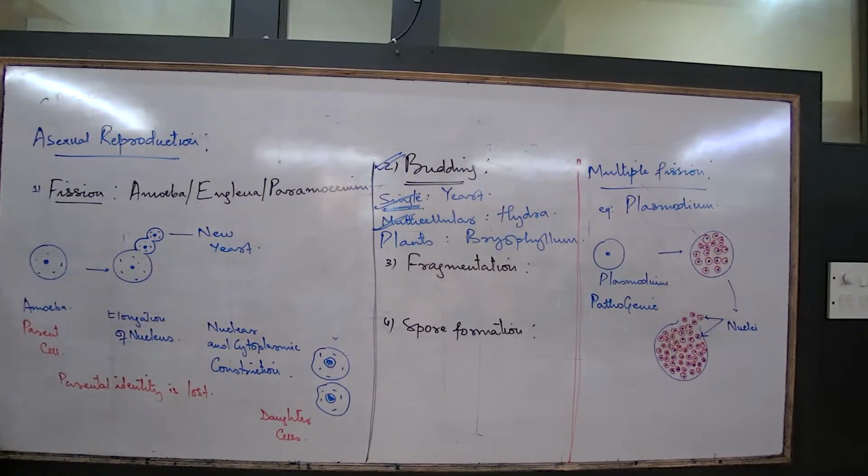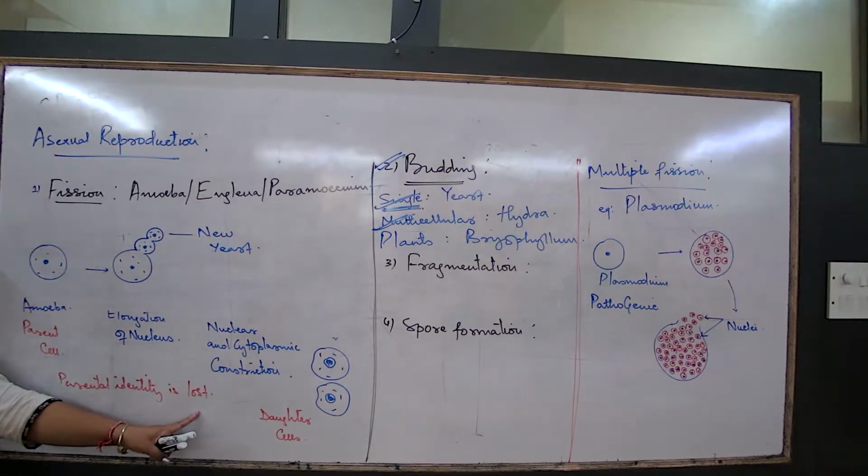We talk about a multicellular organism like hydra, which can also show budding. Buds grow, develop, cell division, form a few tissues, and then the entire organism. But as long as the full body growth is not happening, the entire organism will not detach from the parent body. Even if it detaches, the new generation organism and the parent are existing together. So we will say, for budding, the parental identity is lost.